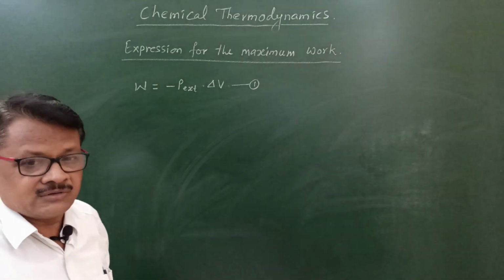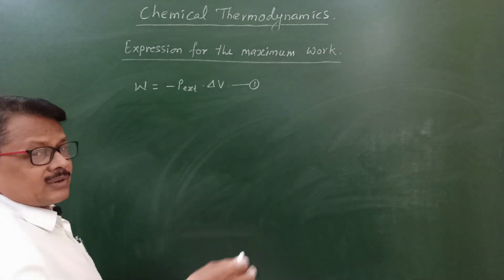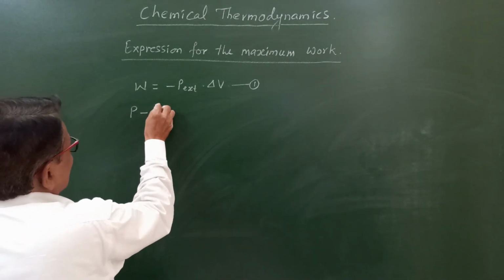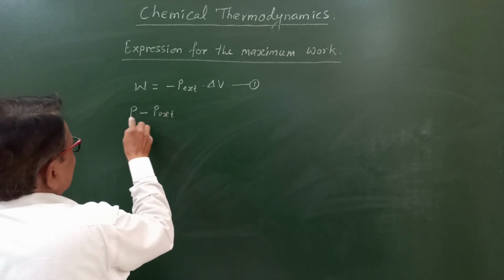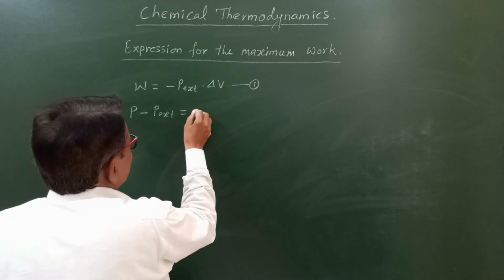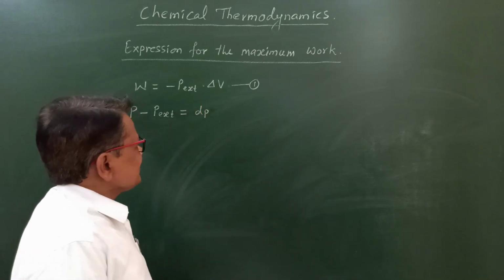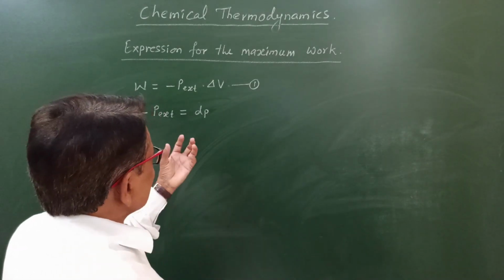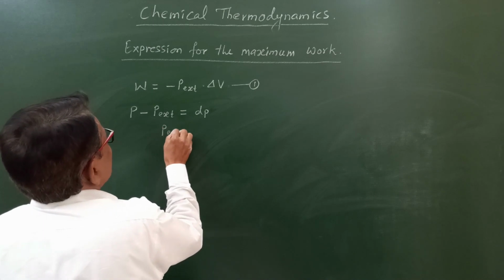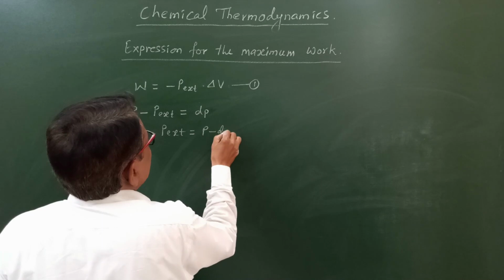How is it to be given? We know that in a reversible process, the difference between P and Pext, the pressure of the gas and the external pressure on the piston, is a very small amount, that is dP. So it is infinitesimally small. Then Pext will be equal to P minus dP.